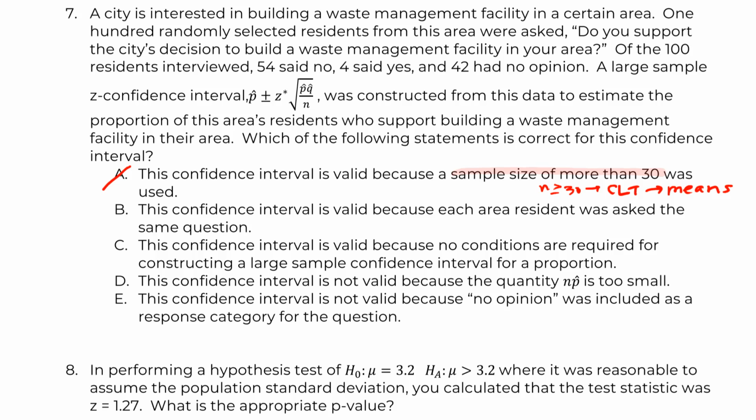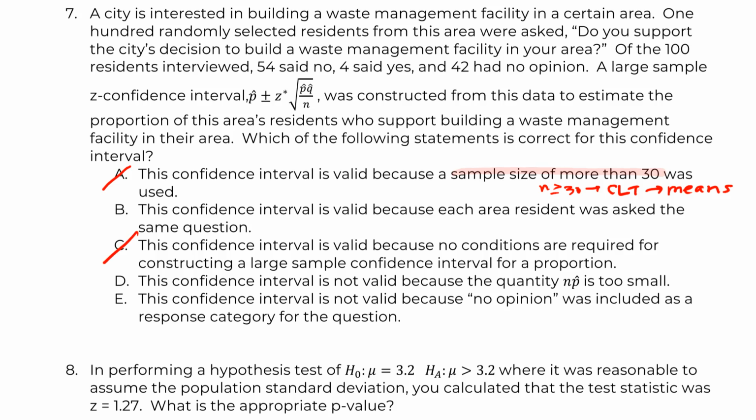Is valid because every resident was asked the same question. Well, we know there are 4 things that we need to meet for these things to be valid. Yes, we would need to ask them the same question, but this doesn't show us checking the rest. I might keep it in because right now I'm not completely sure that anything's screwed up. Is valid because no conditions are required. Well, that's crazy. We know there are 4.